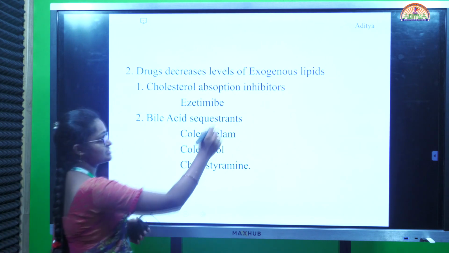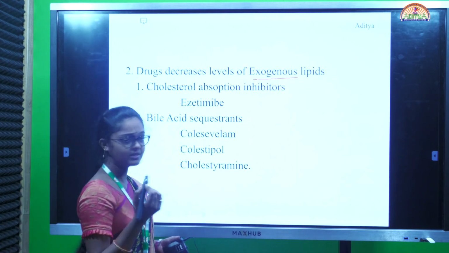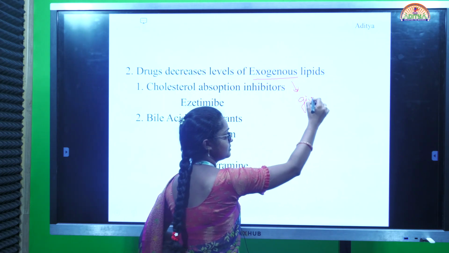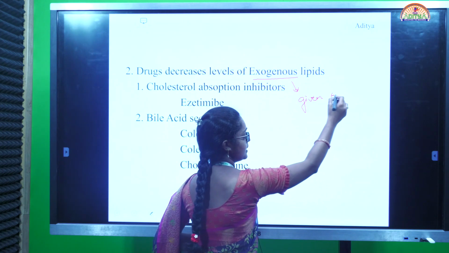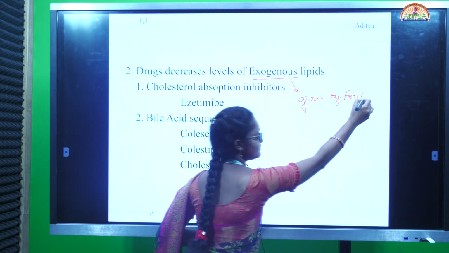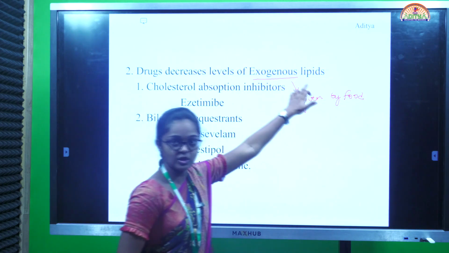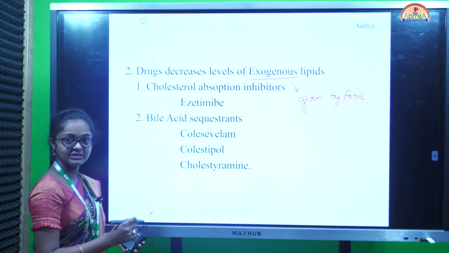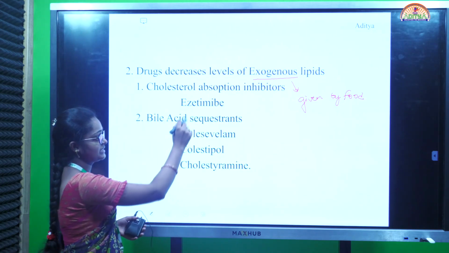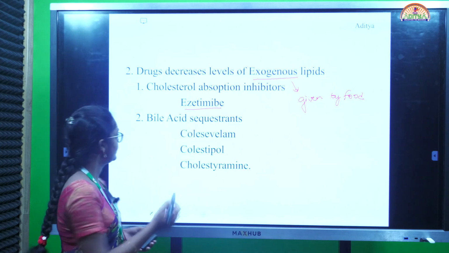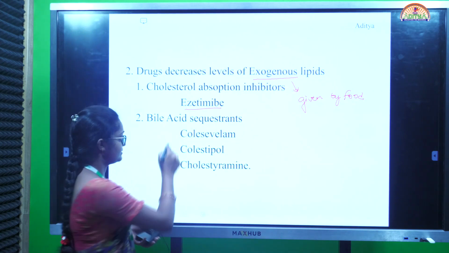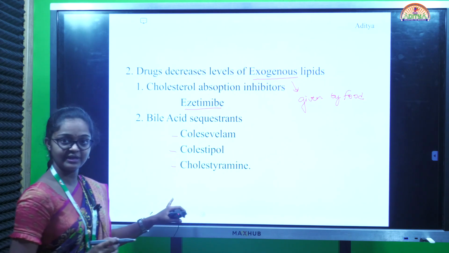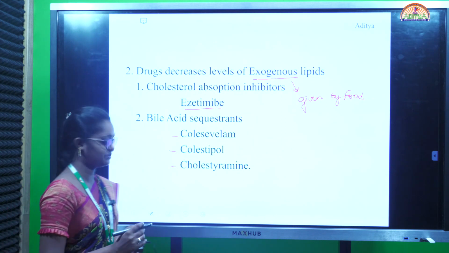And drugs that decrease levels of exogenous lipids. Exogenous lipids are obtained from food, through the oral route, and they increase the cholesterol level in the blood. The first is the cholesterol absorption inhibitor, the drug being ezetimibe. Next, bile acid sequestrants, the drugs involved being colesevelam, cholestyramine and colestipol. These are the drugs involved in anti-hyperlipidemics.